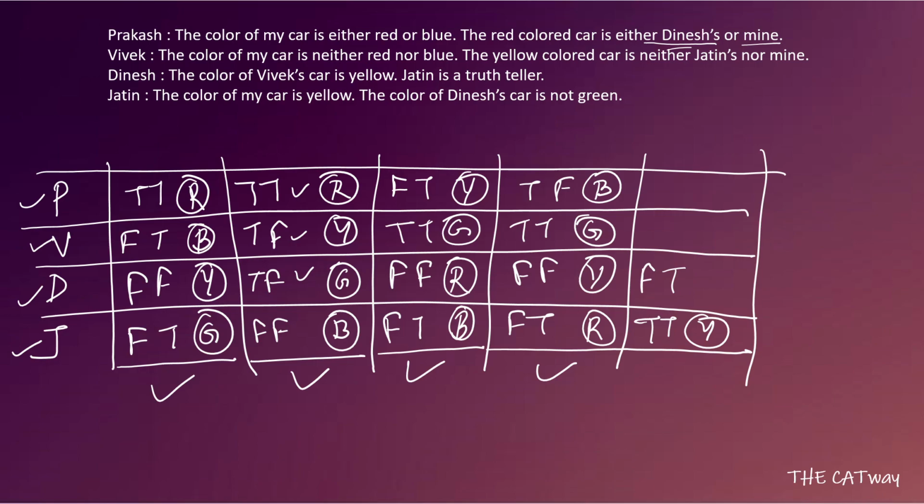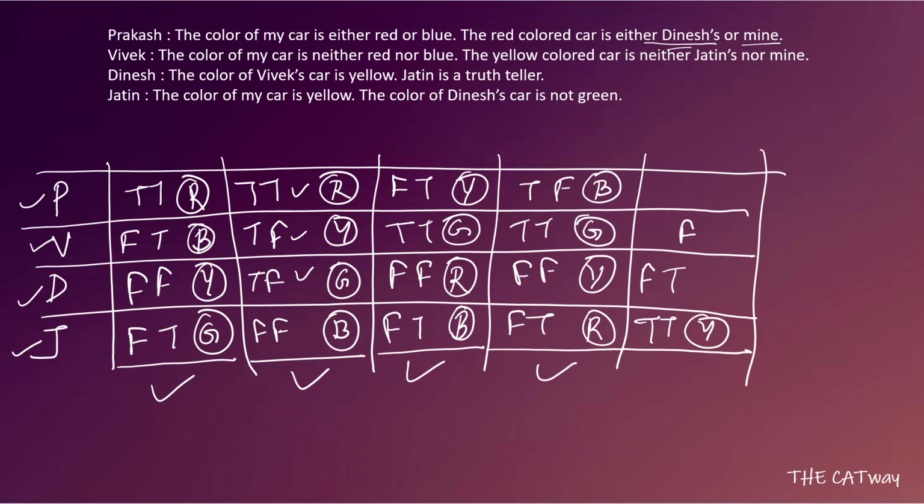Now let's see what we have. Vivek says that the yellow colored car is neither Jatin's nor mine, but we know that the yellow colored car is Jatin's. So Vivek's second statement becomes a false statement. When his second statement becomes false, let's talk about the first statement. Vivek says that the color of my car is neither red nor blue. We do not know anything about it as of now.